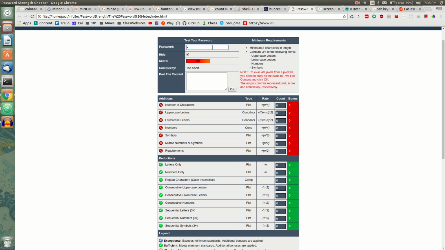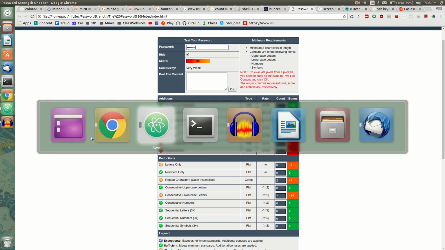So my password is "password." It's a very weak password. This uses different metrics such as the length of the password, the variety of the types of characters in the password, and the randomness inside of that password to gauge the complexity of the password.